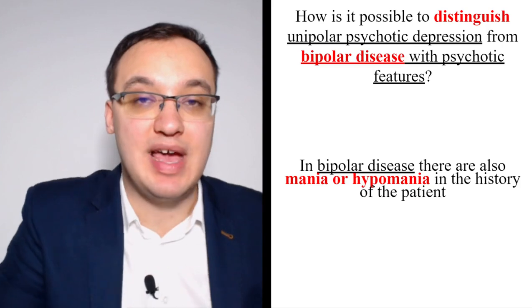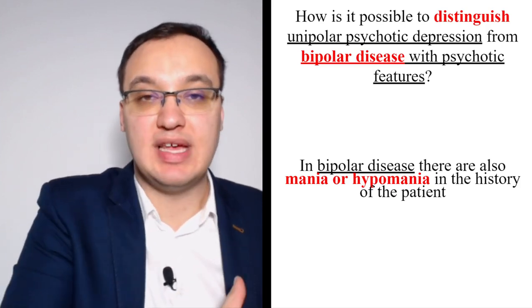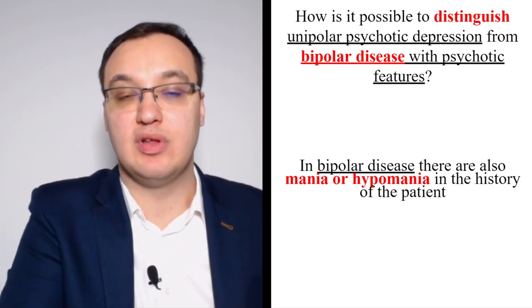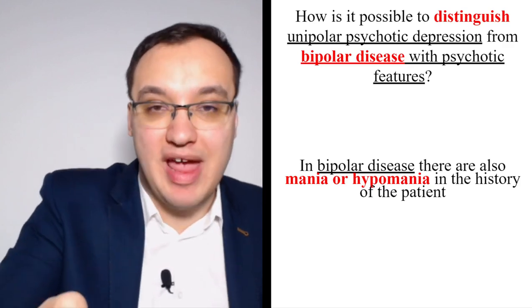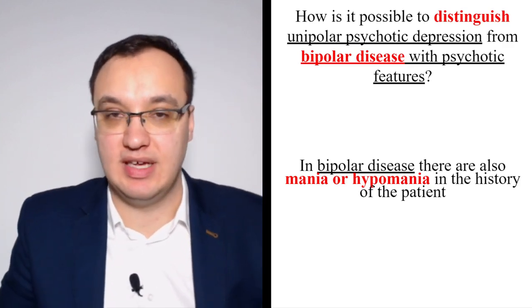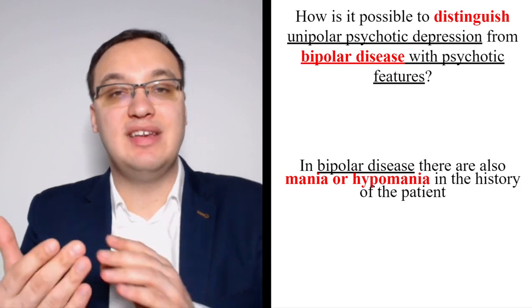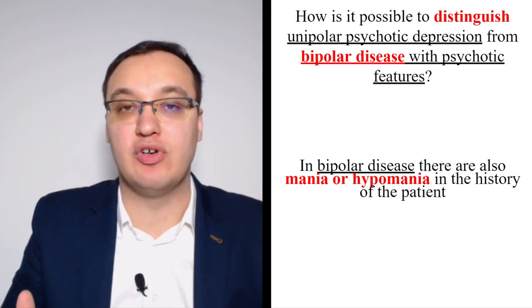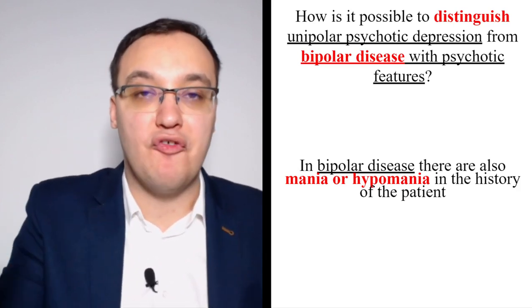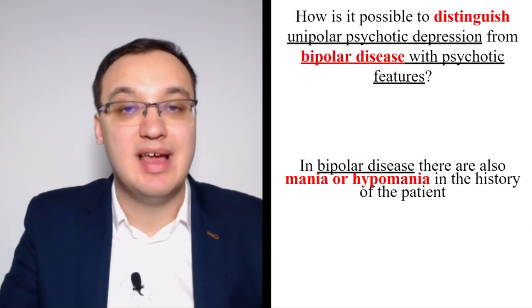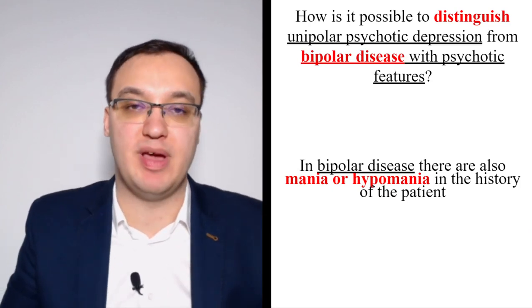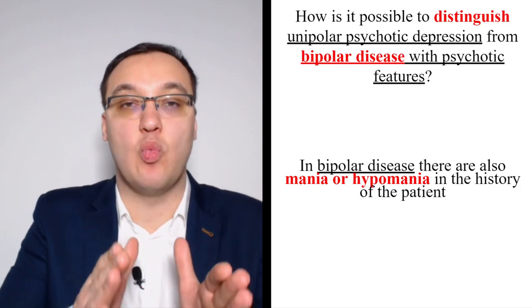And let's say we meet this patient when he is in the depressive period. Then how can you tell that this patient is a unipolar or bipolar patient? You just ask, did you ever have mania or hypomania in the history? Or you look at the chart, did he ever have a diagnosis of bipolar, or of mania or hypomania? When yes, then he's not a unipolar patient, because unipolar means it's only one pole.